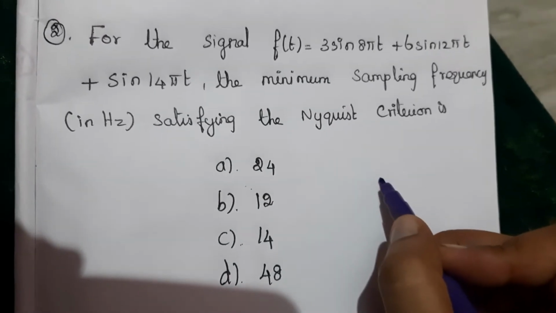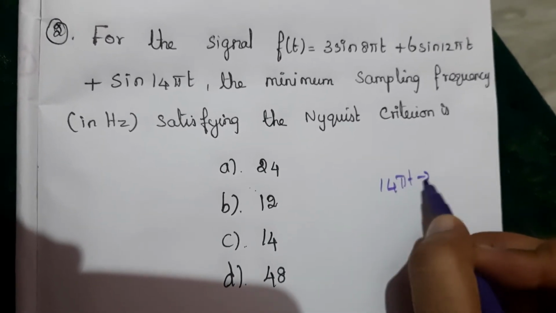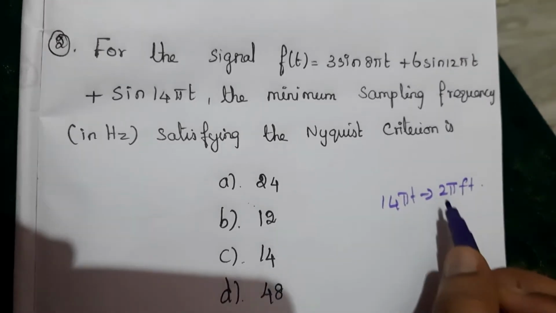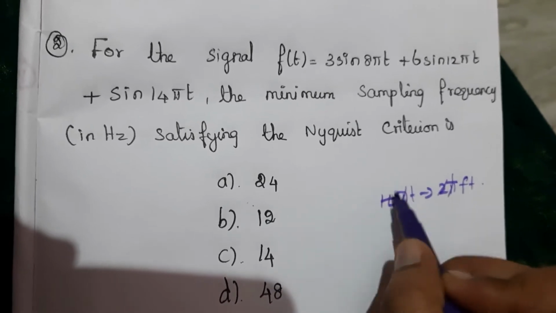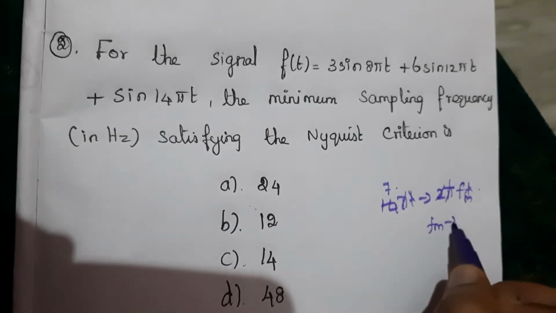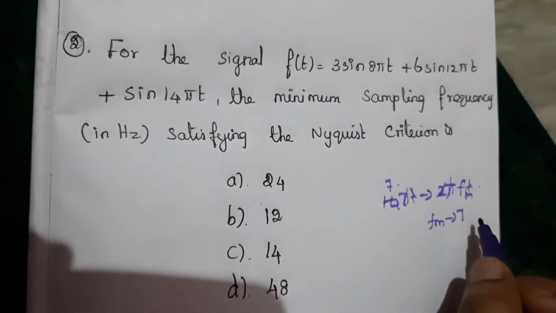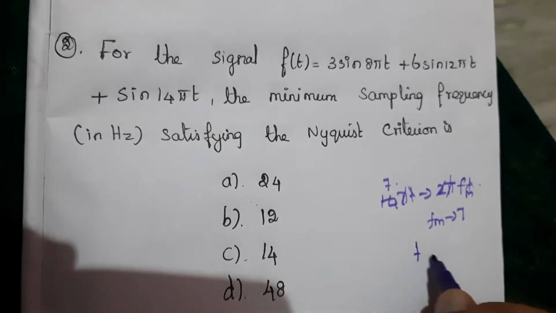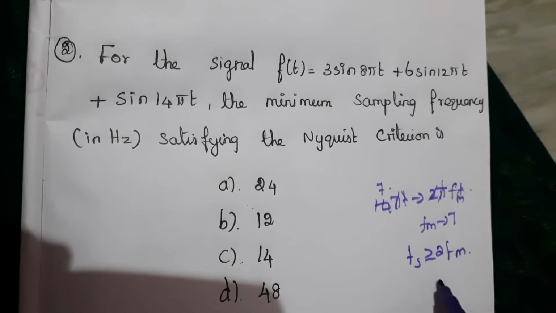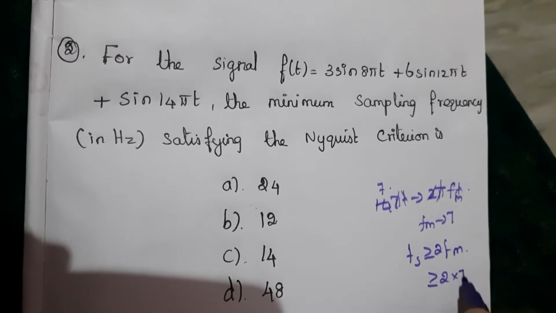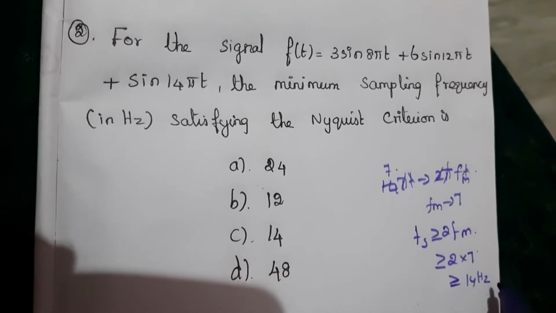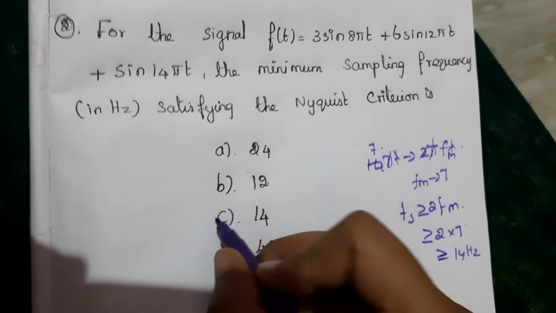So we take 14 pi t equal to 2 pi f t. Pi gets cancelled and this becomes 7. So the maximum frequency fm is 7. The sampling frequency must be greater than or equal to 2 fm, that is 2 into 7 Hz, equal to 14, so greater than or equal to 14 Hz. So here the answer is C.